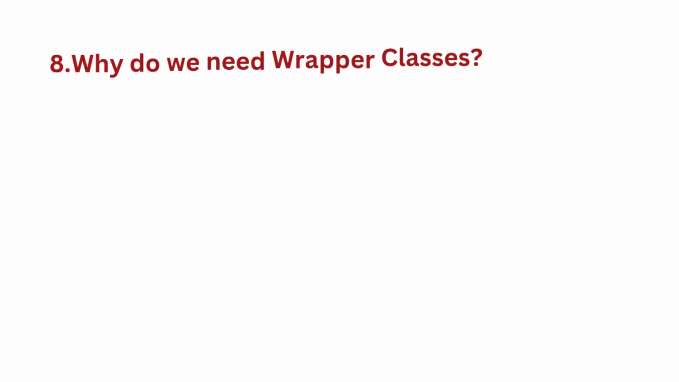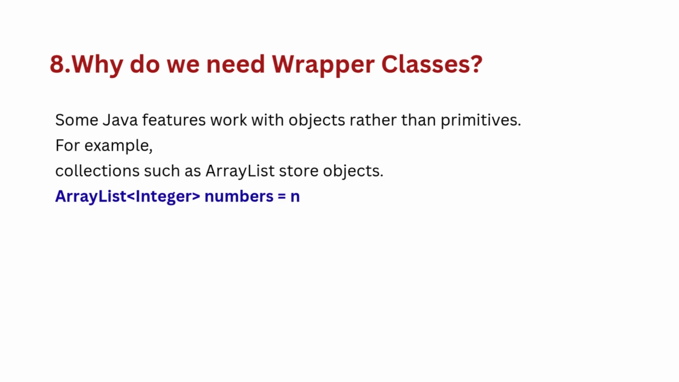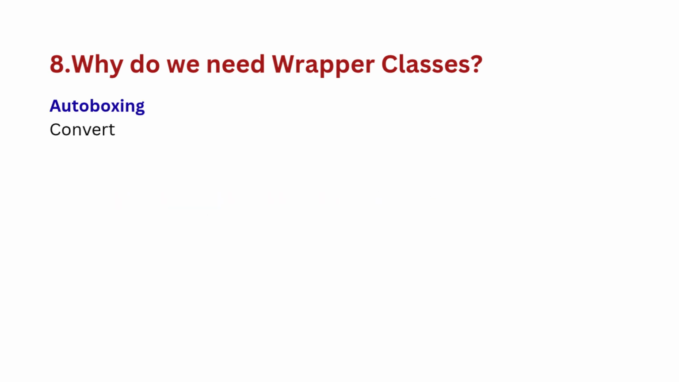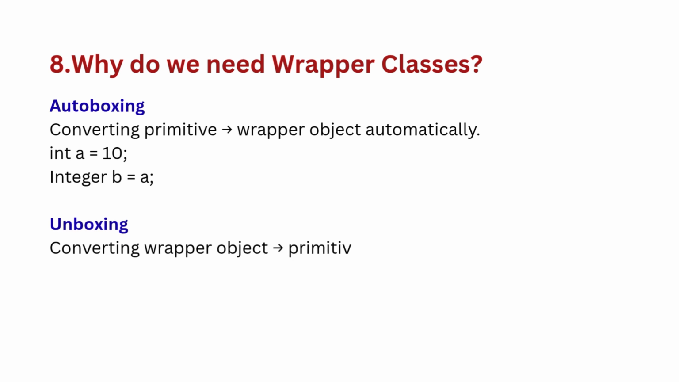Eighth question: why do we need wrapper classes? Some Java features work with objects rather than primitives. For example, collections such as ArrayList store objects. We use Integer, not int. Autoboxing, converting a primitive to a wrapper object automatically. Unboxing, converting a wrapper object to a primitive automatically.